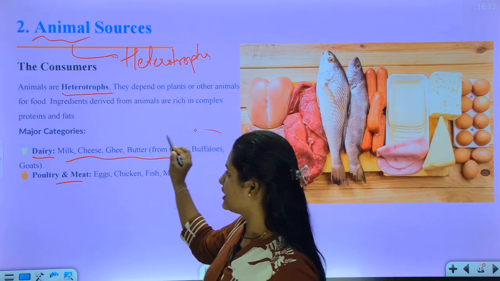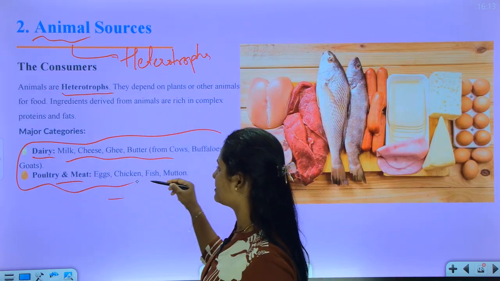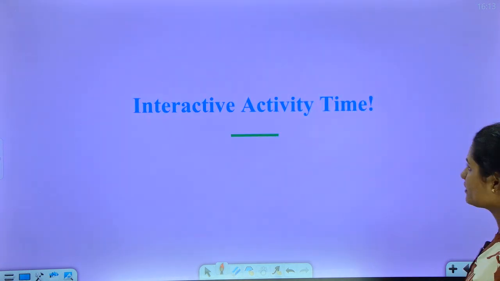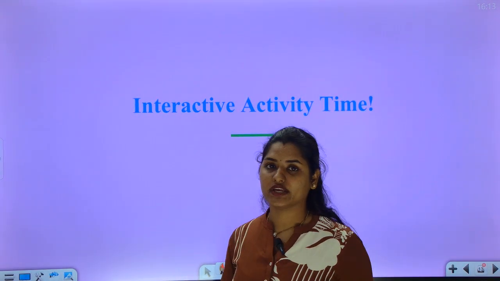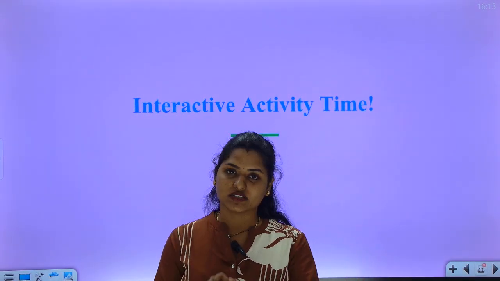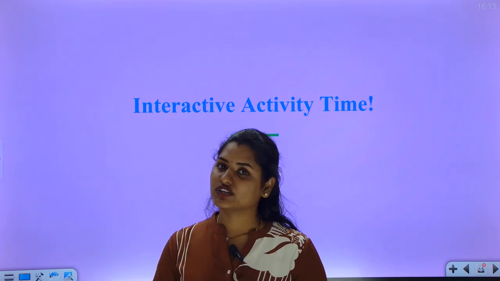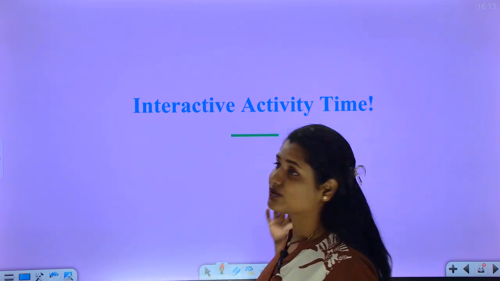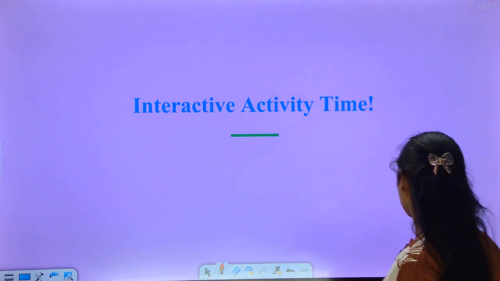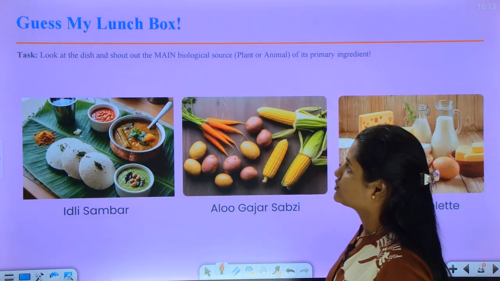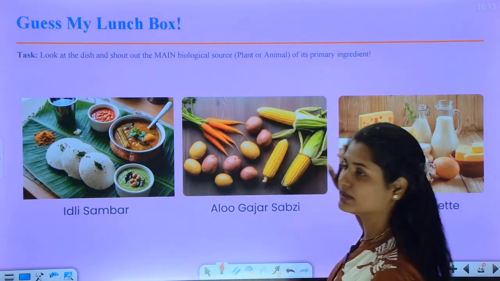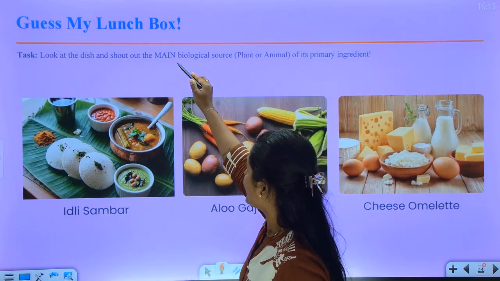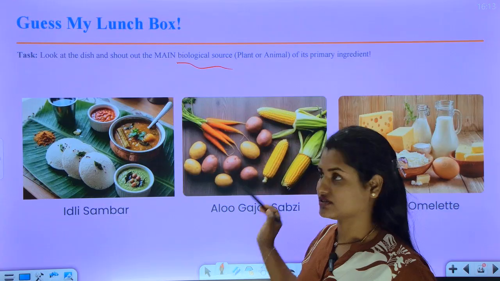These all come under animal sources. Now, here we will end with the concept. If you have any doubts, you can keep comments and I will reply to it. And now coming to interactive activity time. So here I have given three pictures, right? Now you tell me the biological sources of these three pictures.